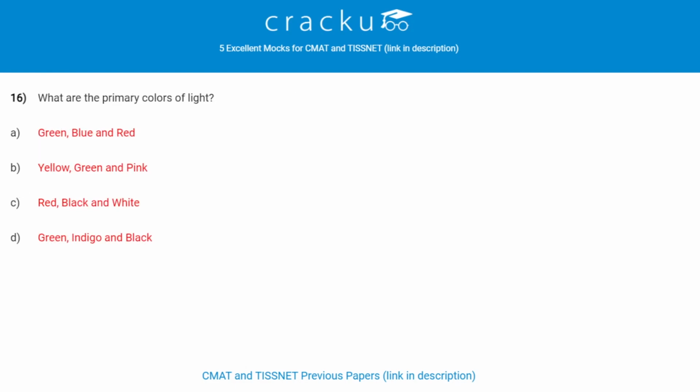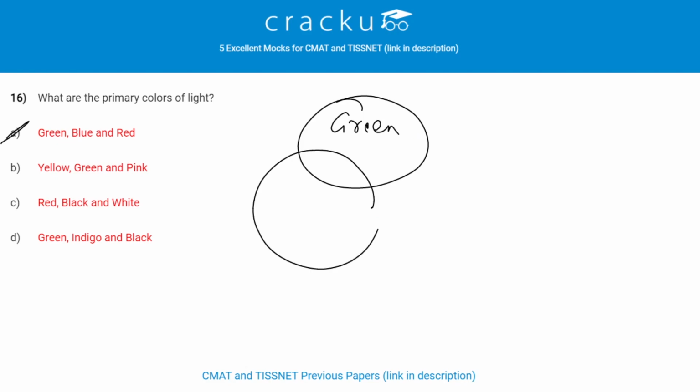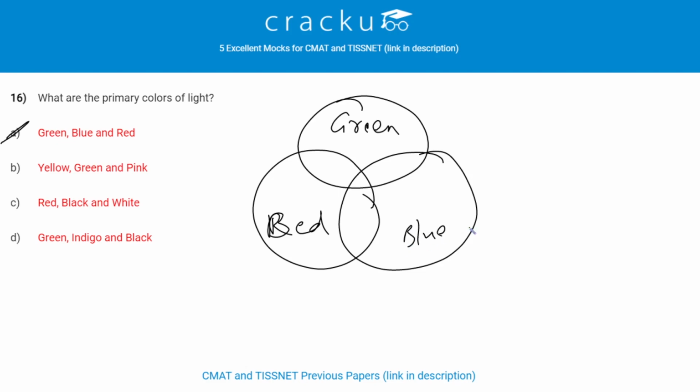What are the primary colors of light? The primary colors of light are green, blue and red. These are the primary colors. The secondary colors: when green and red are mixed, we get yellow. When green and blue are mixed, we get cyan. When red and blue are mixed, we get magenta. When these three colors are mixed, we get white. Yellow, cyan and magenta are the secondary colors of light.